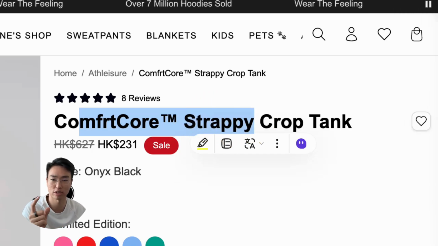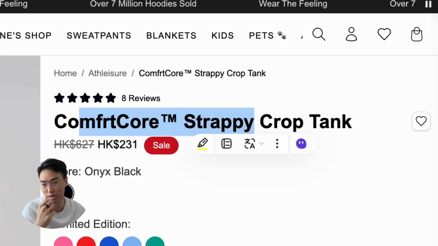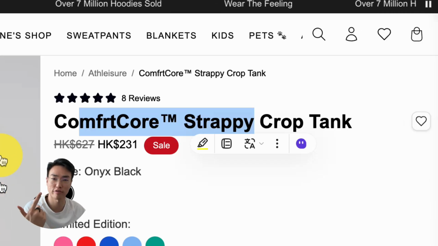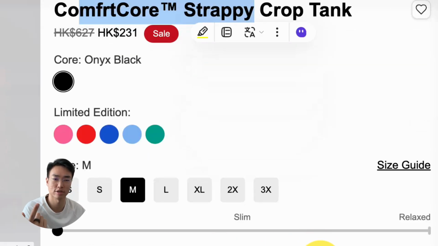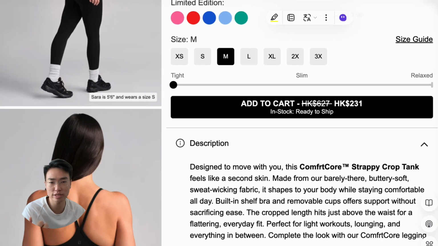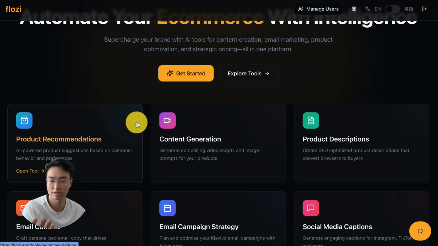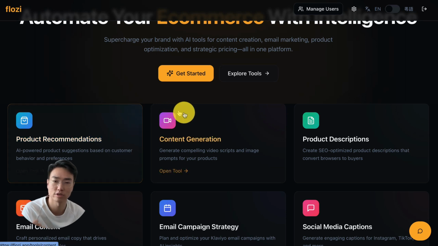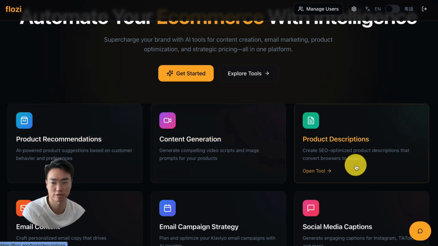The most important thing is the product, that you need to find a winning product. The next thing is you need to find a photo. The next thing is you need to have the right pricing and the right description. Okay, so this is what the whole of this does. You find a product, you generate this content, you find a product description.